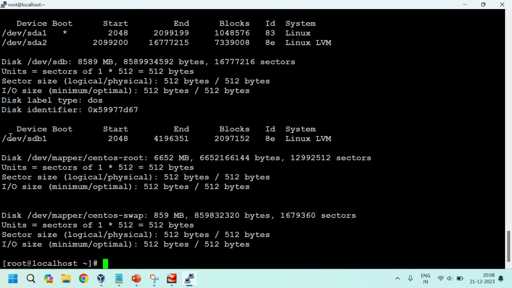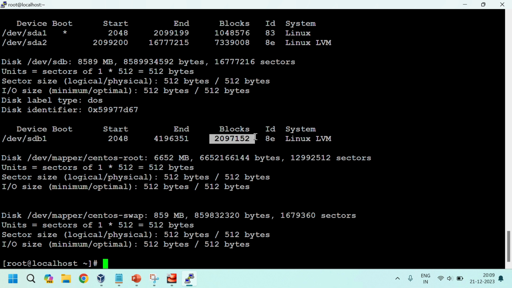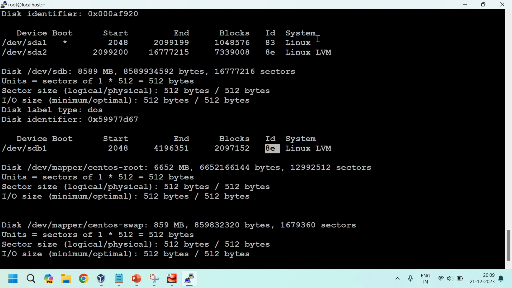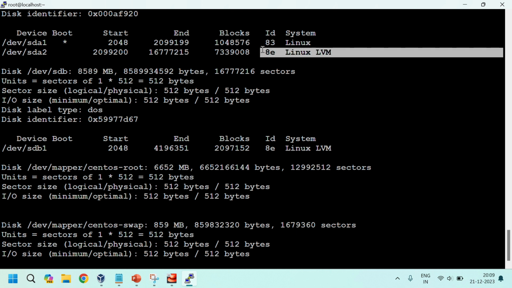See, it's created. /dev/sdb1 with 2 GB. It's in KBs and the code is 8e hex code. We can call it the hex code for Linux LVM. 83 is the hex code for Linux. See here, for sda there are two: one is for Linux, one is for Linux LVM. Okay.